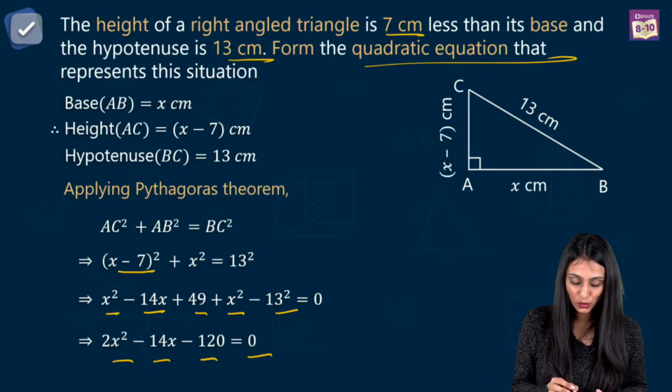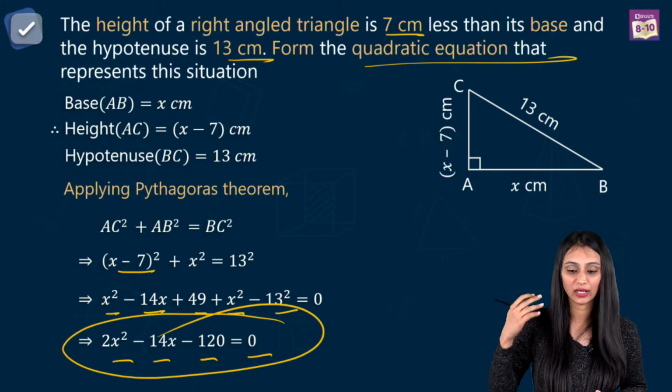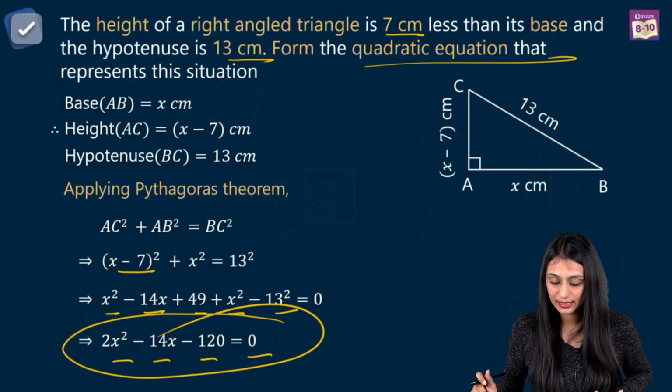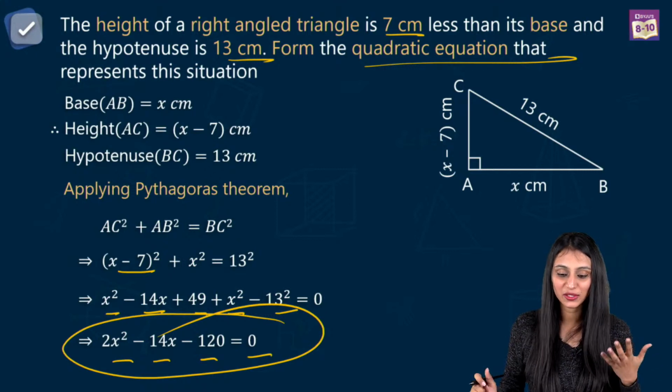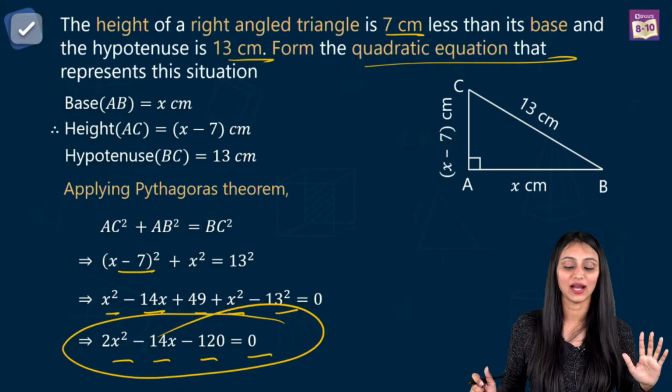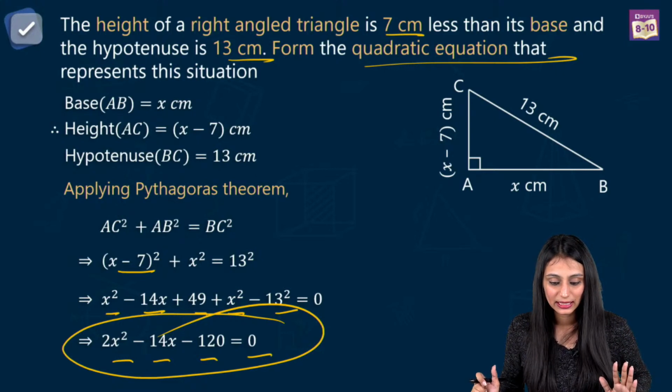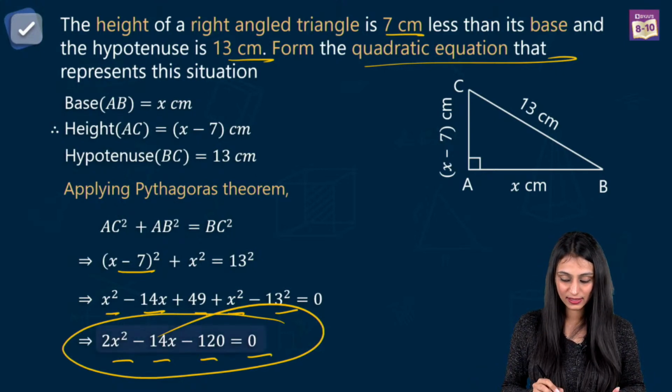So this is what we were supposed to do in this question. We just had to frame the quadratic equation. We do not have to find out the value really for base and altitude. We were just supposed to form the quadratic equation. Alright, let's move ahead.